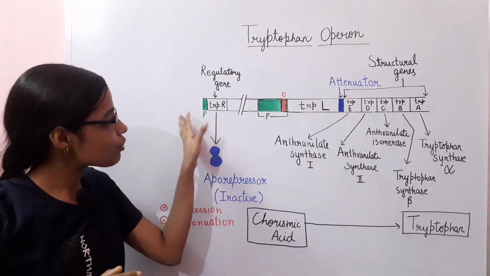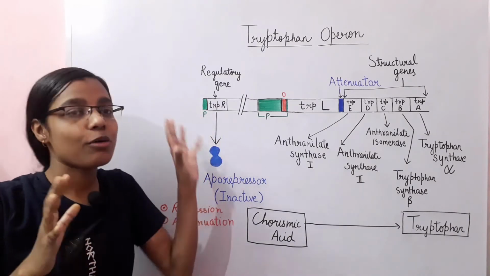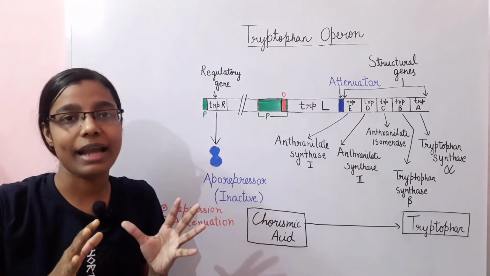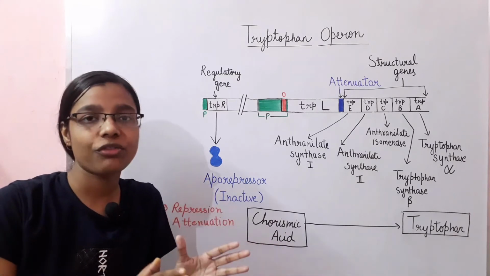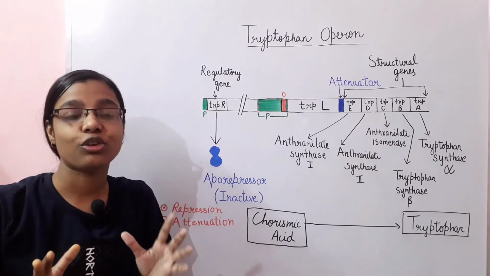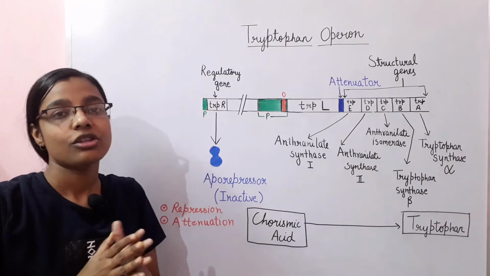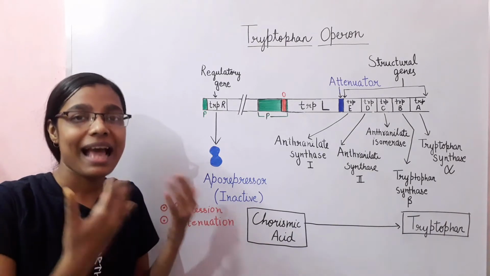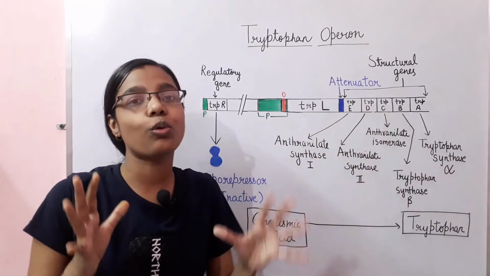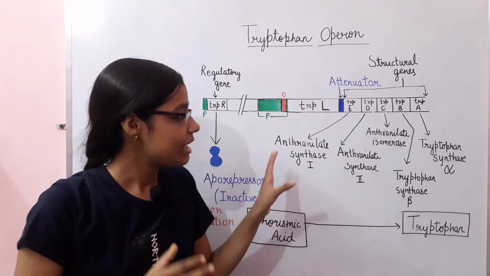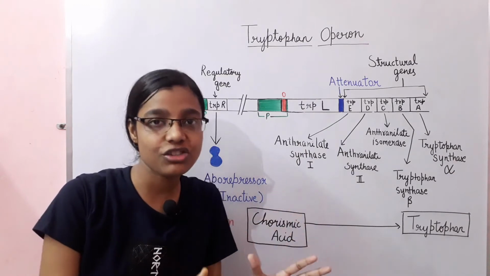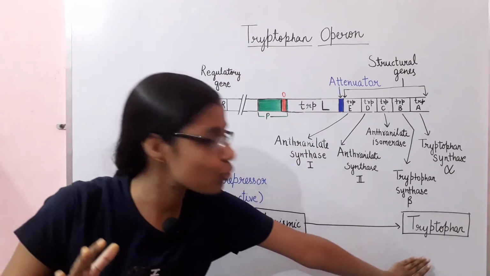Next to it is the regulatory gene. This regulatory gene encodes a protein which is basically a repressor protein called the trp repressor or tryptophan repressor protein, and this repressor is a kind of aporepressor. This aporepressor is inactive in its condition. Now what happens here: the structural genes encode certain enzymes. These are the set of enzymes responsible for the conversion of chorismic acid into tryptophan.